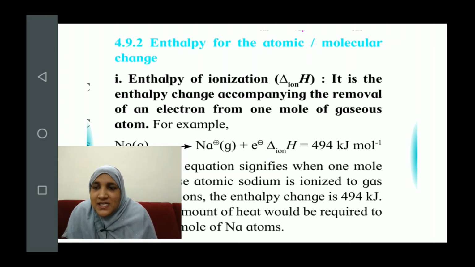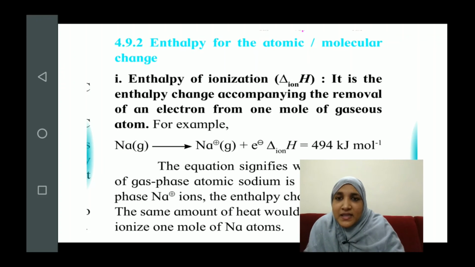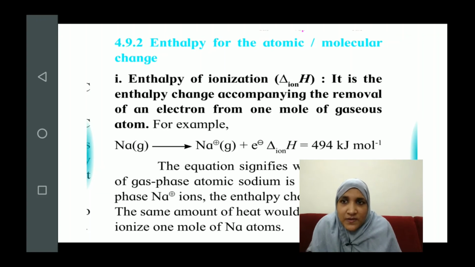So your substance is 1 mole but in the gaseous form. Remember, you have to keep in mind that the conversion is taking place in the gaseous state only. And how is it forming? By removal of 1 mole of electron. It means you are forming a unipositive ion. You are not removing 2, 3 or 4 electrons, you are just removing 1 mole of electron from 1 mole of atom, so that it results in the formation of a unipositive ion, that is, an ion containing 1 positive charge on it.